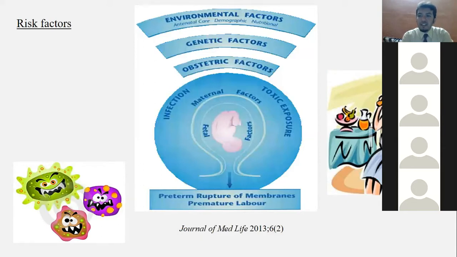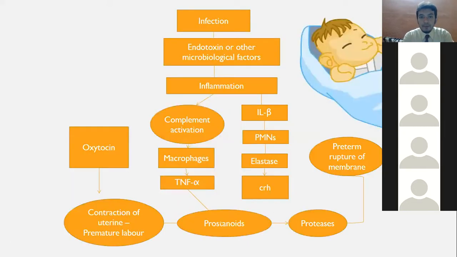And because of the other factors, all these factors will lead to preterm rupture of the membranes and a premature labor. Basically, it's a premature labor. That means premature labor is contributing to the various membrane ruptures and the delivery or the parturition. This figure is an important classic figure from Journal of Medical Life. Then this is how we understand the physiology and the pathology of the preterm low birth weight.